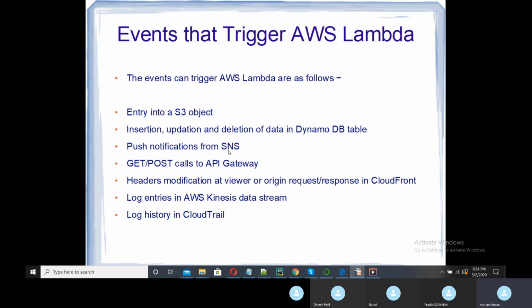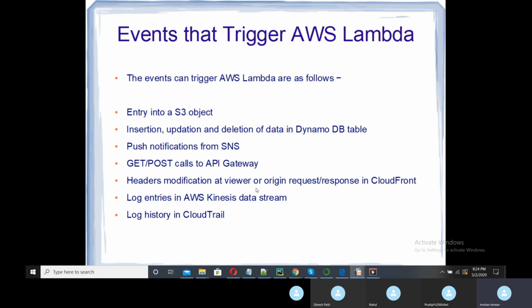Push notification from the SNS. We have seen in the last topic that it is the Simple Notification Service. So if any email came or something like that happens, in that case your AWS Lambda can be triggered. Get and post calls of an API Gateway. Suppose you have one API Gateway web service, so if a get or post call hits it, the trigger will be hit and your Lambda function will be executed.